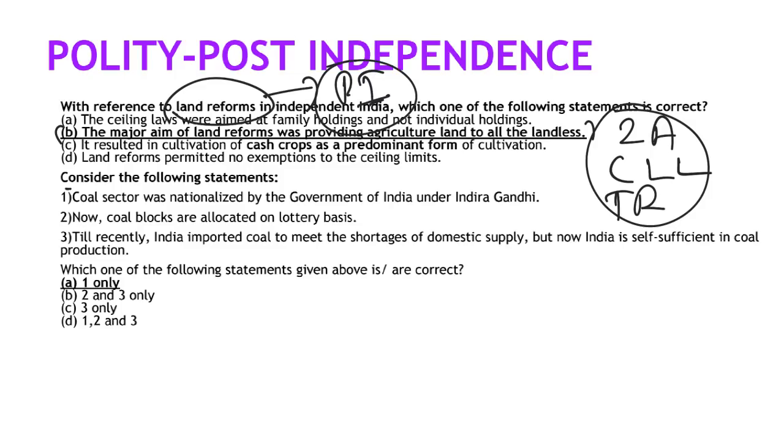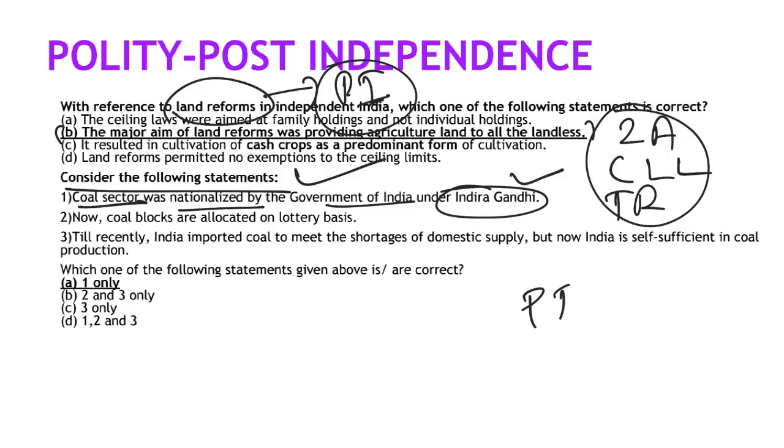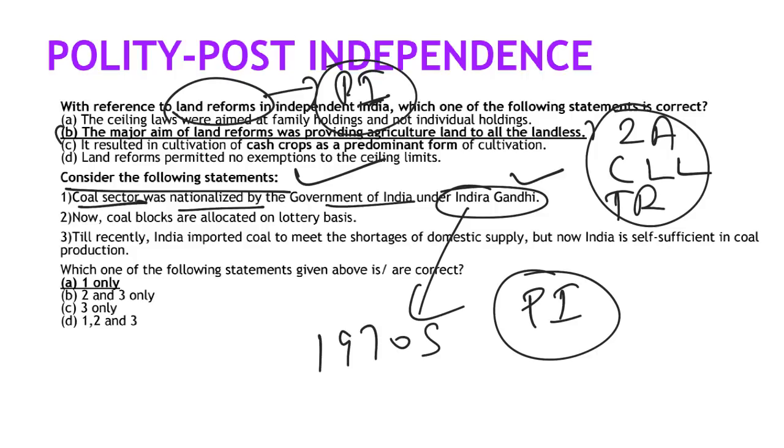This question you might include in economy also, but I have included it here just to make the point that if you have read post independence, you can tackle this question also. Like look at the first statement, coal sector was nationalized by Government of India under Indira Gandhi. If you have understood post independence history, if you have understood the personality of Indira Gandhi, if you put up the context, 1970s was the peak of Indira Gandhi, it was nationalized in 1973.